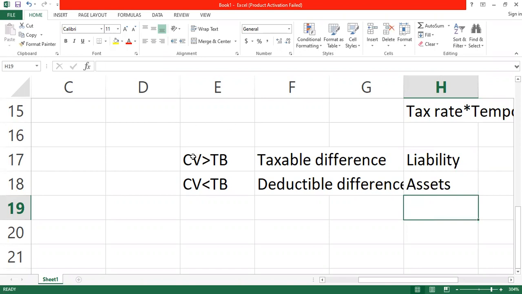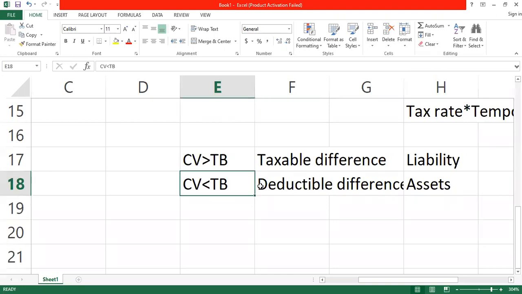Long-term items, because the asset will be used for many years. So we start making the provision up to the useful life of the asset. When the carrying value is higher than the tax base, we call that a taxable difference. It means that the tax authority is giving more to the company, and the company is going to pay that in the future. So the company has to make a provision for that as a liability. So that will be an expense.